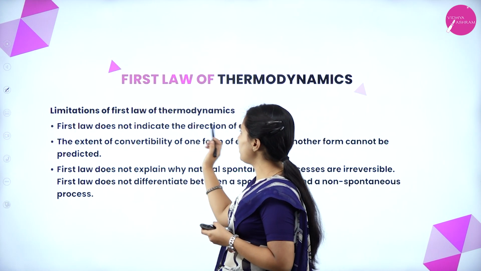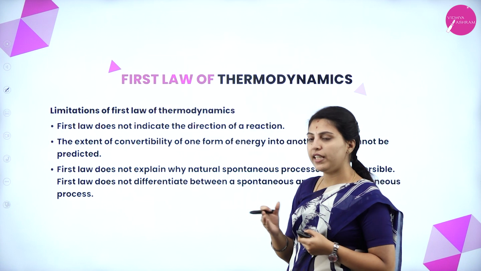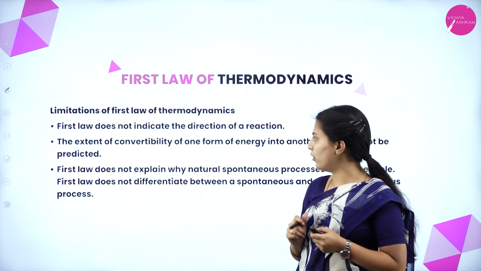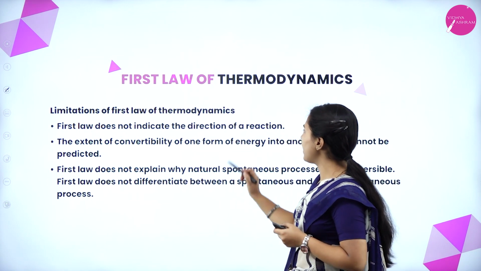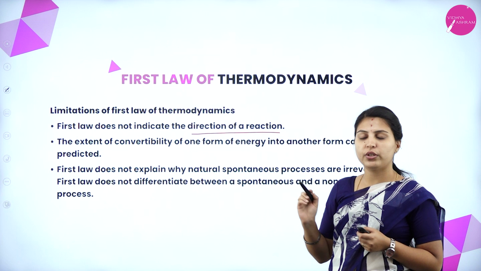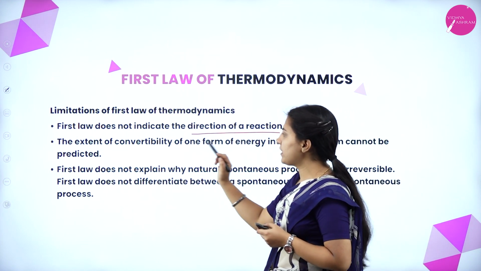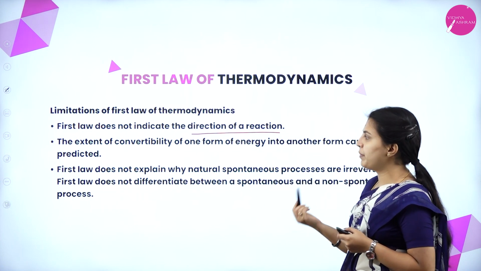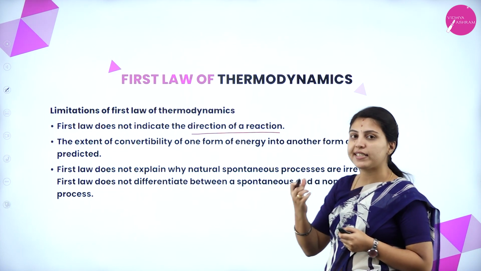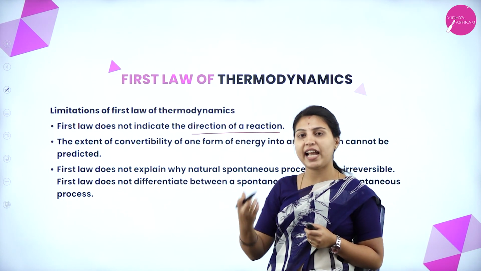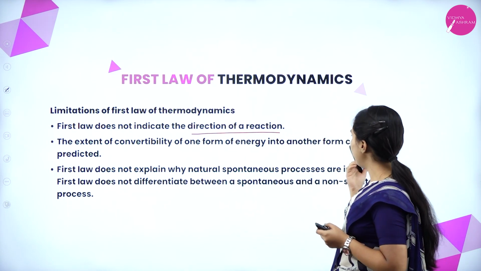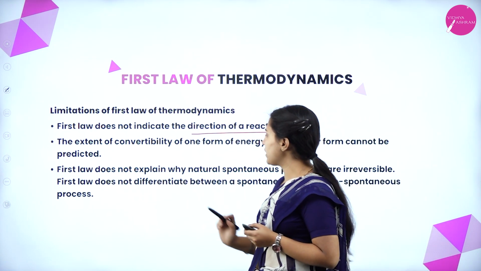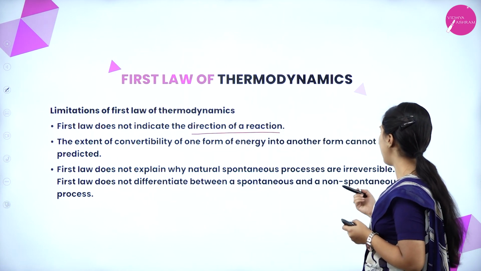Next, limitations of the first law of thermodynamics. After seeing so many points of the first law of thermodynamics, there are also many limitations. The first law does not indicate the direction of a reaction. It doesn't show the direction of reaction. The extent of convertibility of one form of energy into another form cannot be predicted. How much extent it can convert, it cannot show properly or predict properly. The first law does not explain why natural spontaneous processes are irreversible.